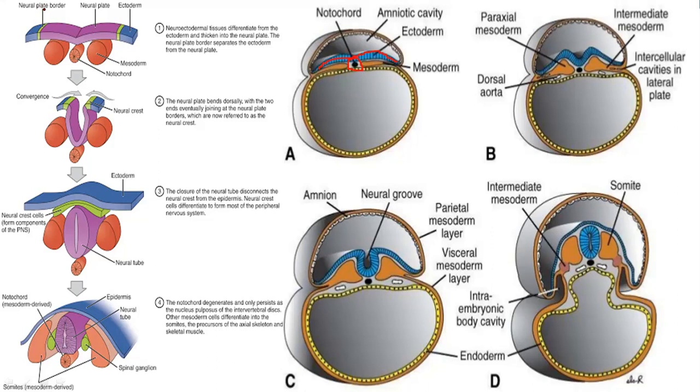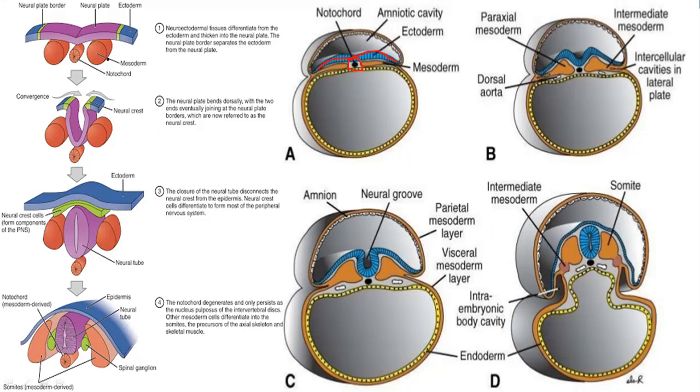Now we will see the process. Number one, the first step is the neuroectodermal tissues. Here, the ectodermal tissues differentiate from ectoderm and thicken into the neural plate. Now these cells thicken up in the neural plate, as we see here, and the neural plate border separates the ectoderm from the neural plate. Now we can see this is the mesoderm.